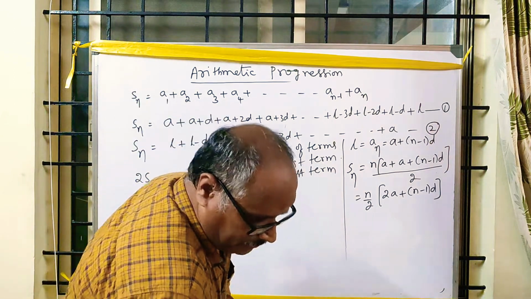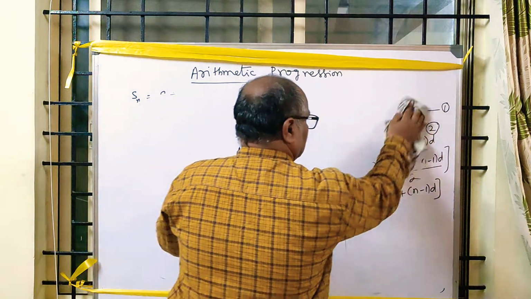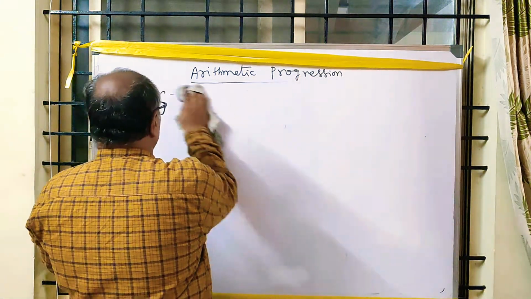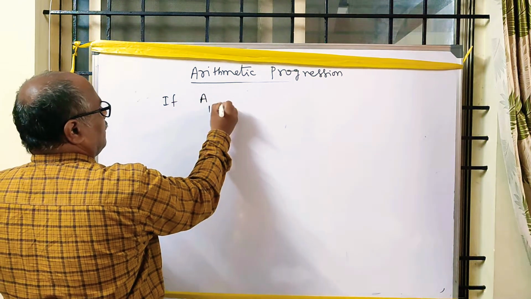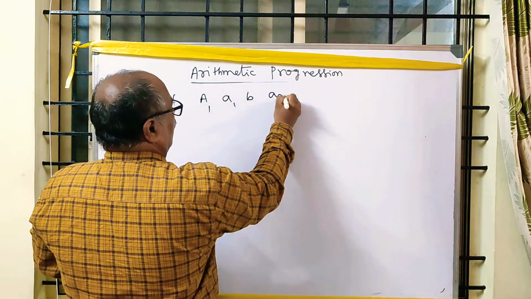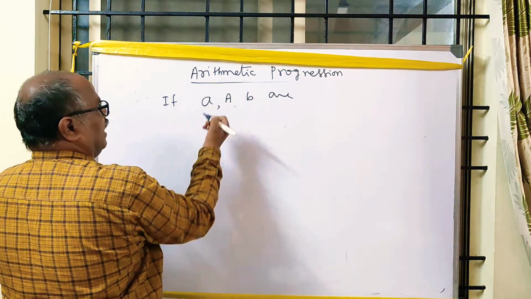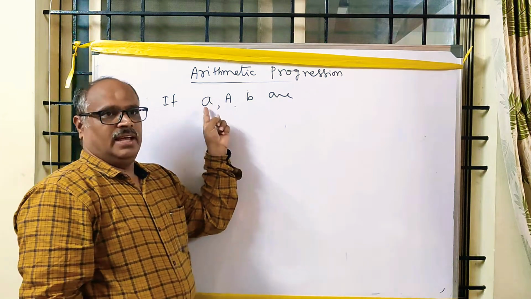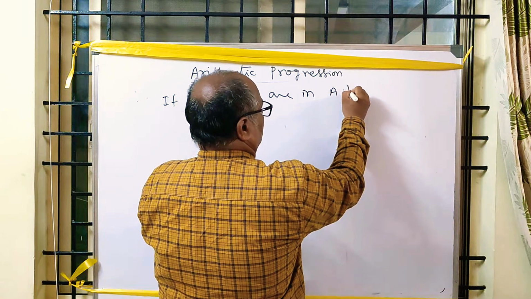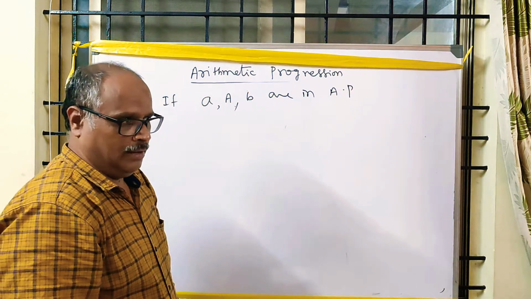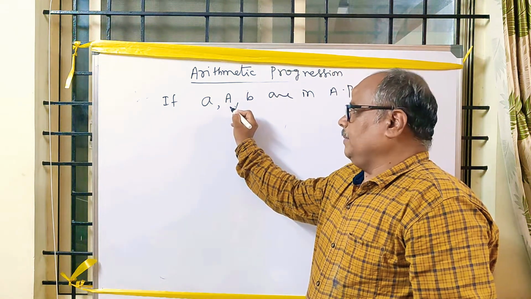After that, if A, a, B are in AP, what is an AP?